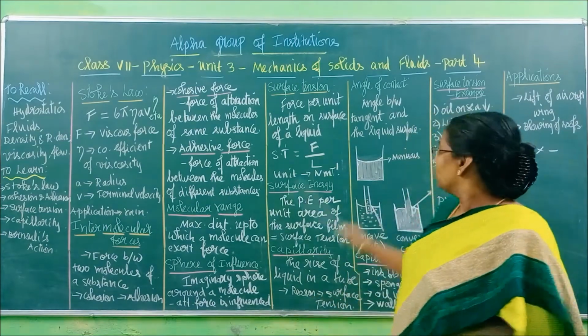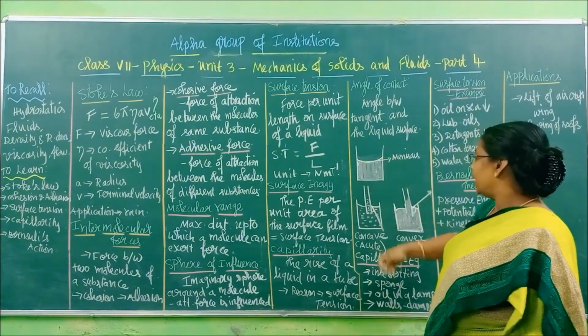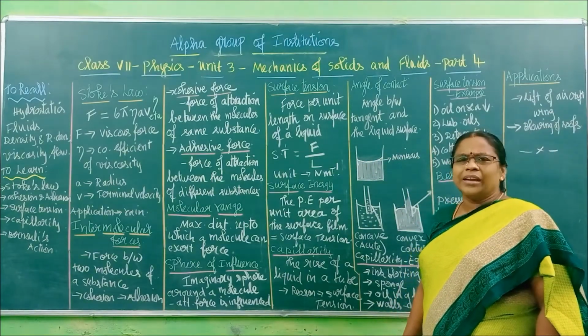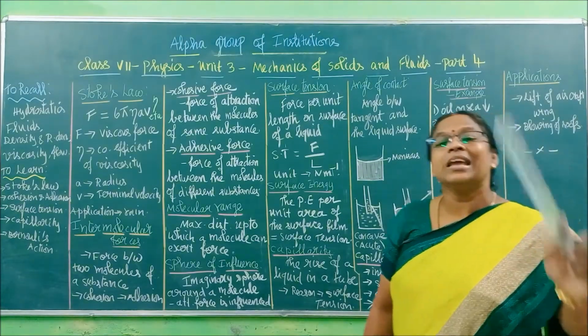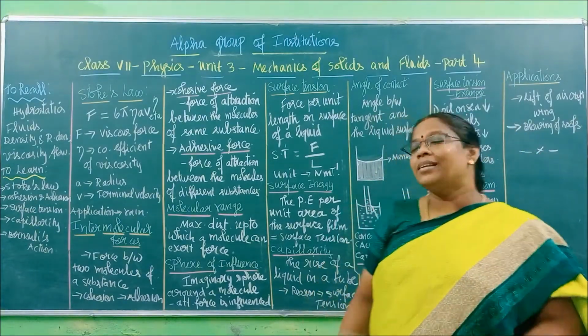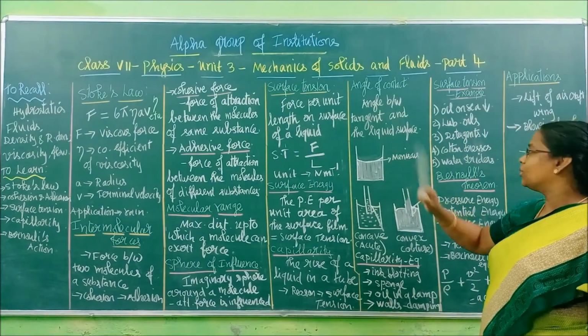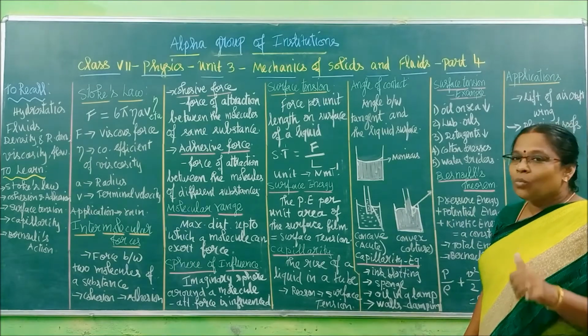Right? Now what is this angle of contact? Now on the surface, if we draw a tangent, a line making 90 degrees, right? Now to that line, what is the angle made? That is called the angle of contact. Angle between the tangent to the surface and the liquid surface is called what?